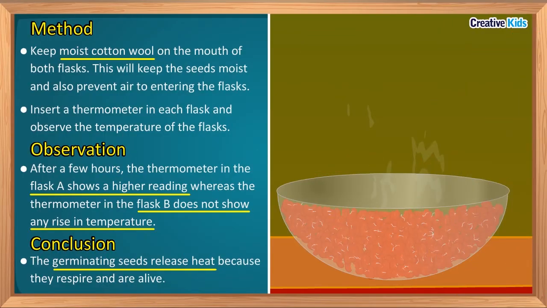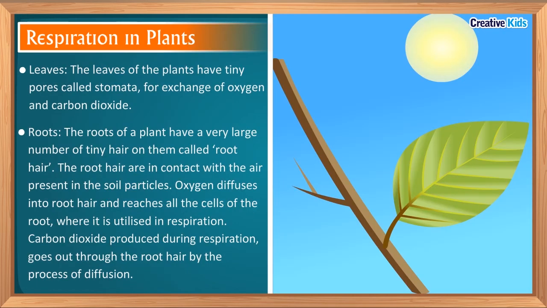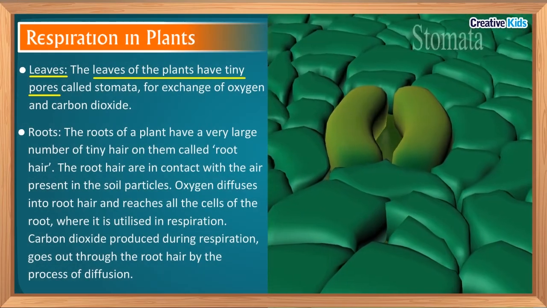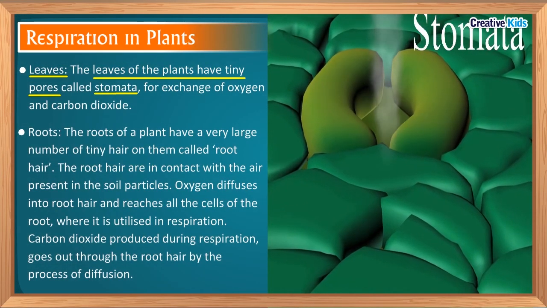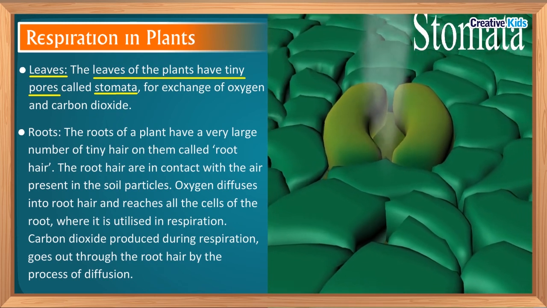So we have discussed that plants also respire. Carbon dioxide and heat are produced in this process. Do you know how oxygen enters the plant body and carbon dioxide is removed from the body? You will say it is through leaves. Oxygen enters and carbon dioxide comes out through leaves. Absolutely correct. There are tiny pores in the leaves of a plant and these pores are called stomata. So exchange of gases takes place in leaves through stomata.